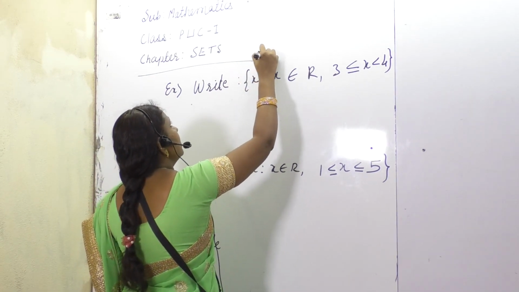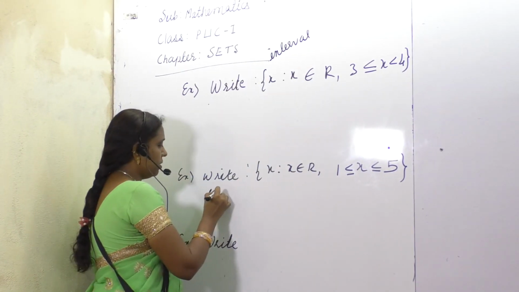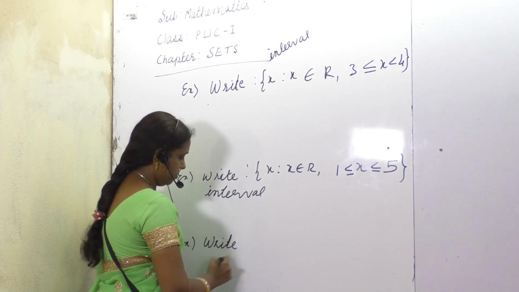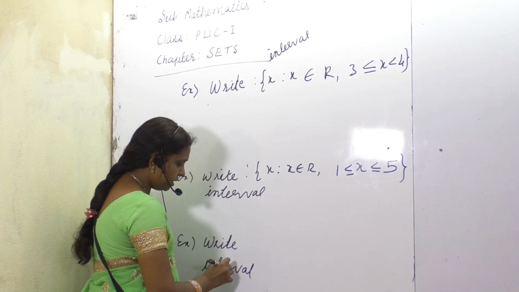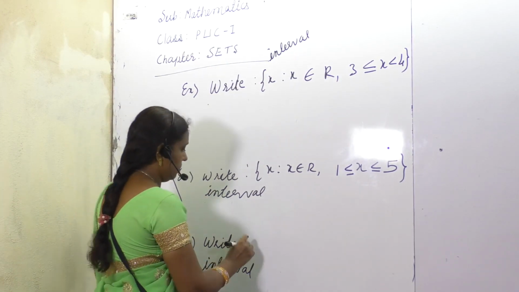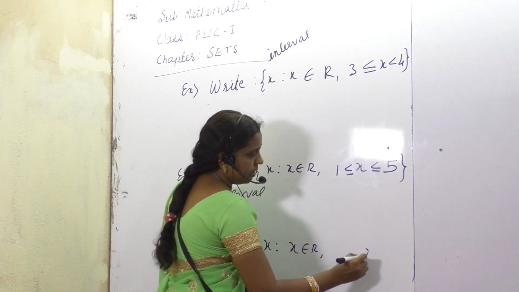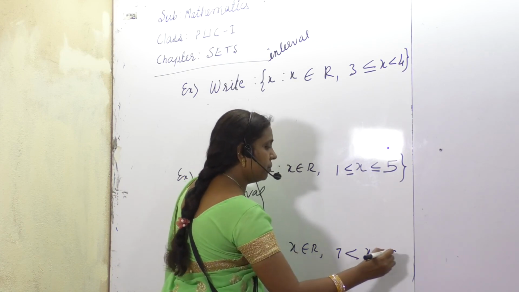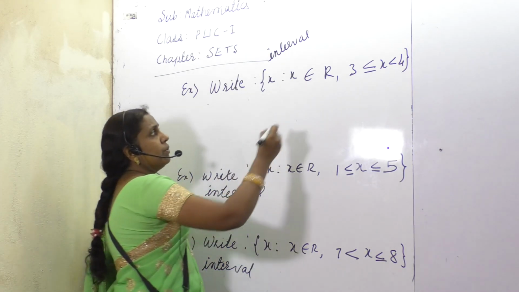Write its interval. Every time, interval. Interval means the range in which you are putting the lower and upper limit. X such that X belongs to R and X is 7 into 8. Now what do you have to write?